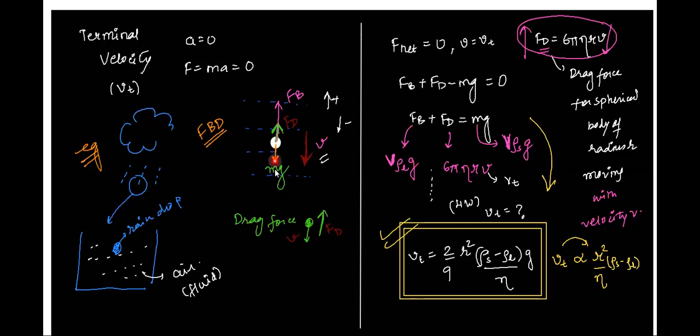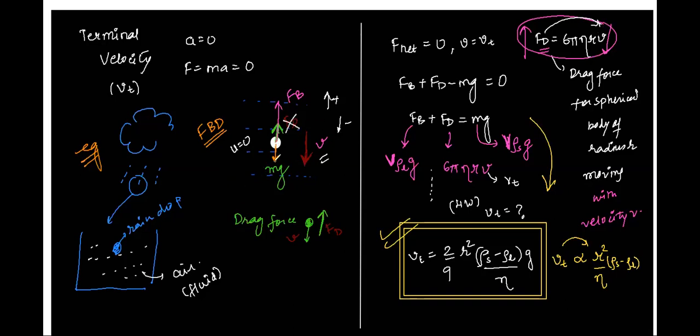So see here, weight is acting downwards, correct? So because of the weight, the body will come down, and the body is coming down initially with the net force, which is weight minus Fd minus Fb, correct? Let's say the body started with zero velocity. So when the velocity is zero, will there be any drag force? No, sir. Right? Because drag force is directly proportional to velocity, correct? Now there is no drag force, okay?